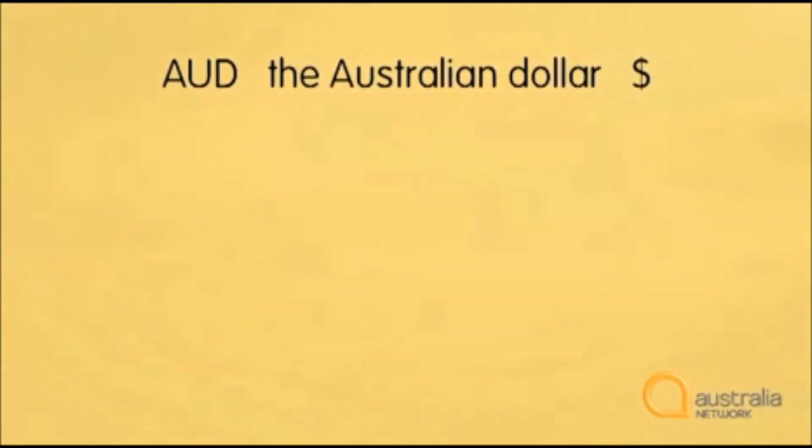There were a number of different currencies mentioned in that clip. The pound, the euro, the yen, the greenback. Let's have a look at them. Lots of countries use a dollar. In Australia, the Australian dollar is usually expressed with the dollar sign. But internationally, it's written like this, AUD. We read this, the Australian dollar.